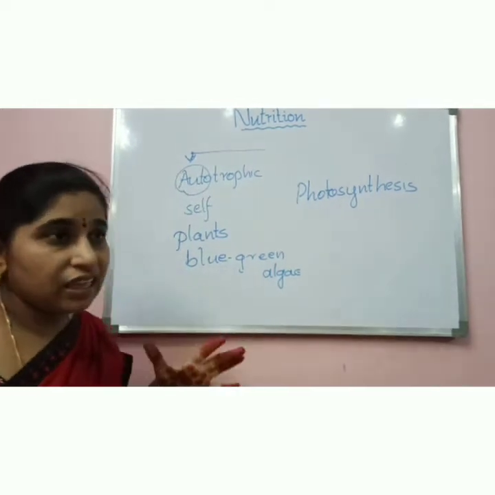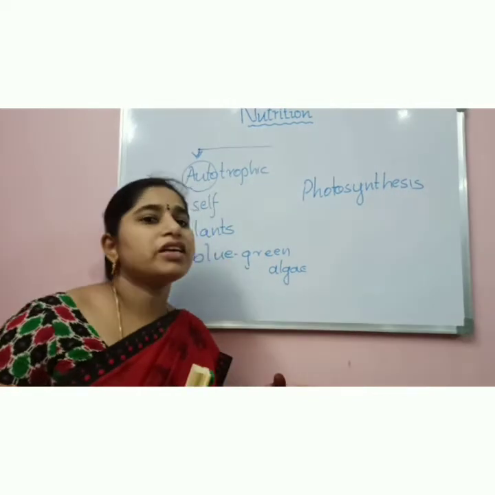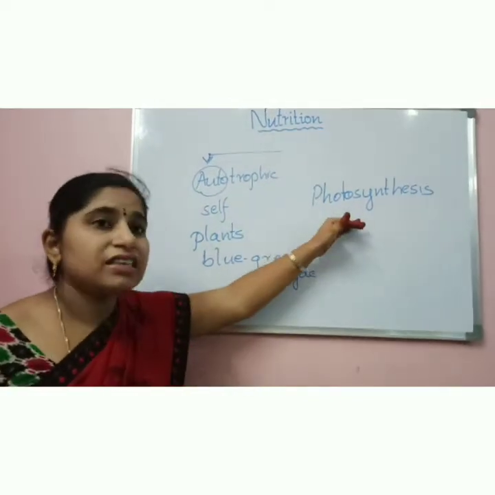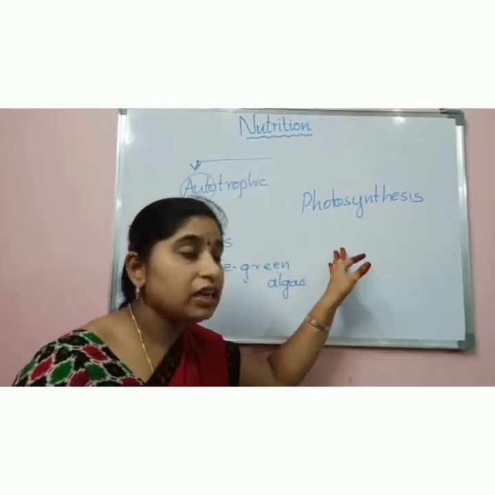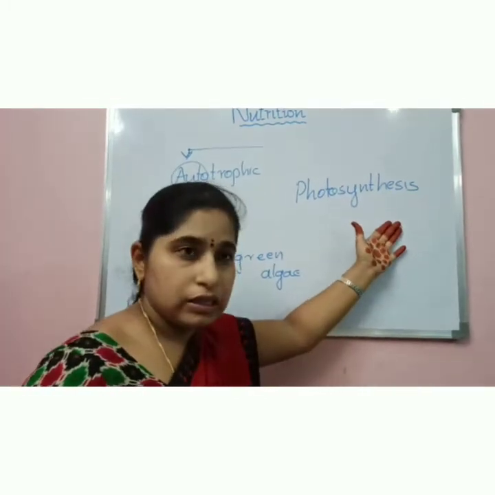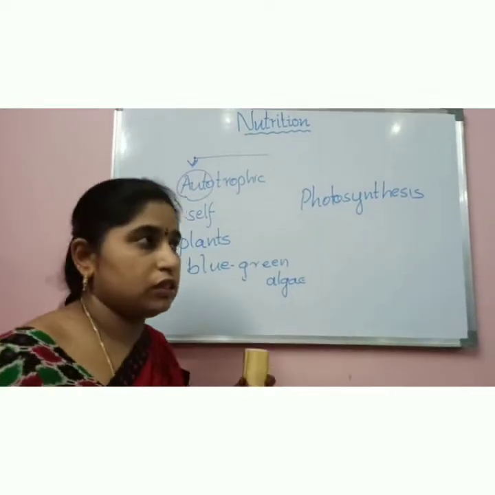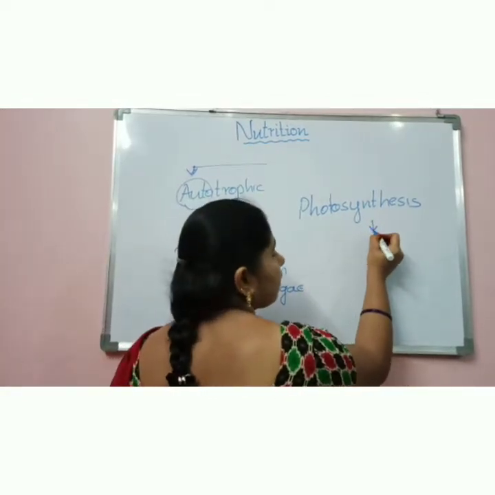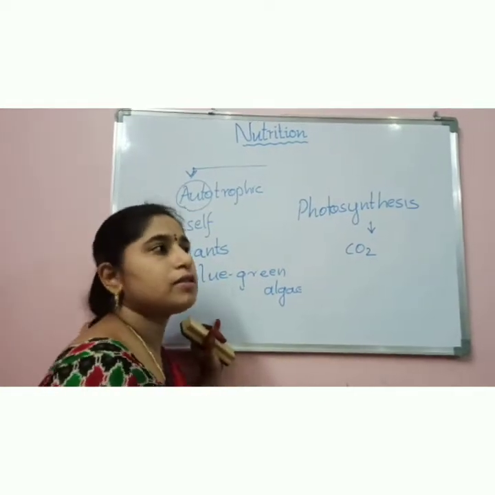So once again I will say, what is photosynthesis? A very simple definition: the process by which the plants can prepare their own food material is called photosynthesis. Now, what are the raw materials that are required for photosynthesis? Carbon dioxide is one of the raw materials that is required for photosynthesis.